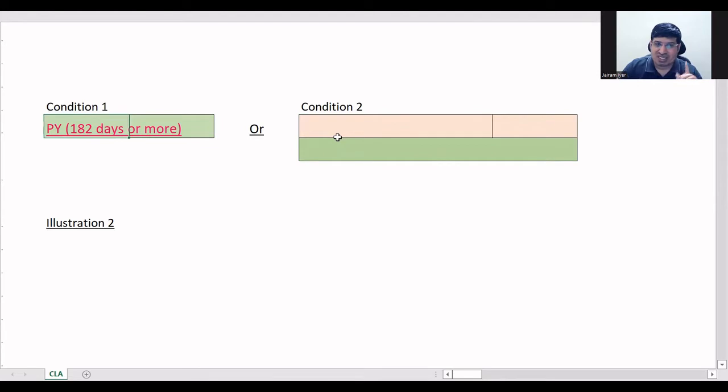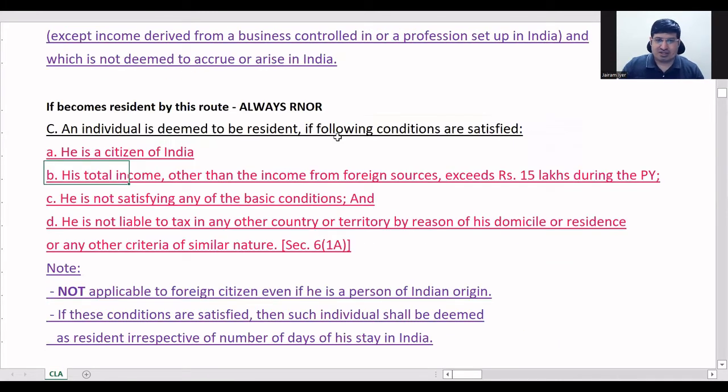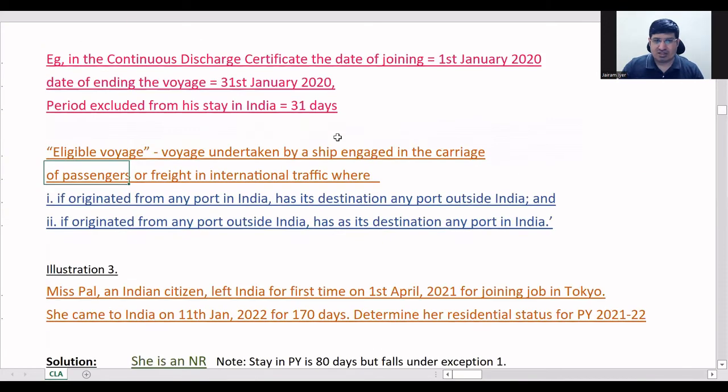If she fulfills it, resident; if she doesn't, non-resident. And we just calculated she was in India for 80 days only, correct, during the previous year. So she is not fulfilling 182 days. Hence she is what? Non-resident.